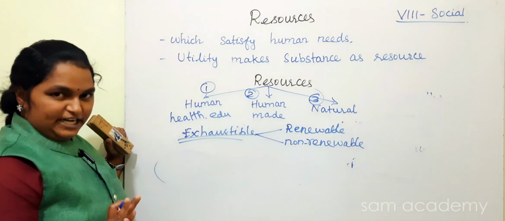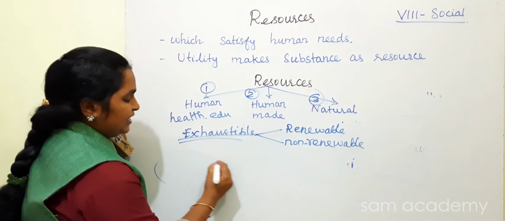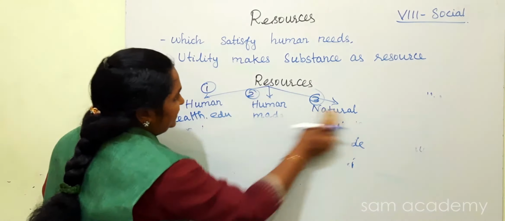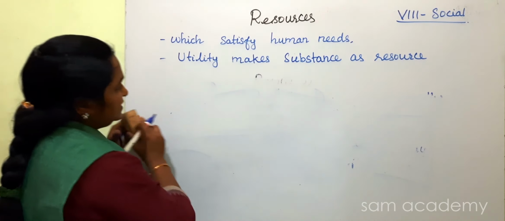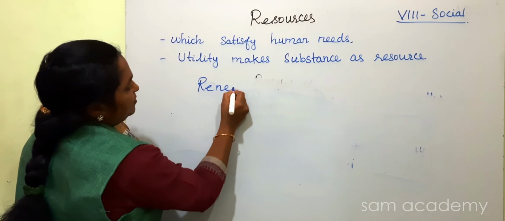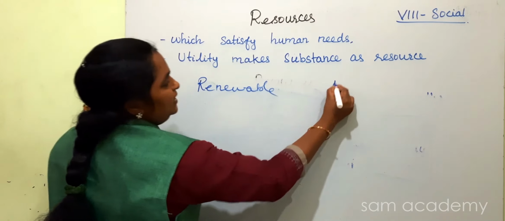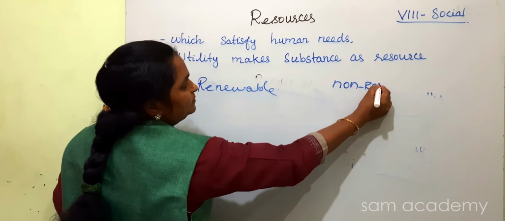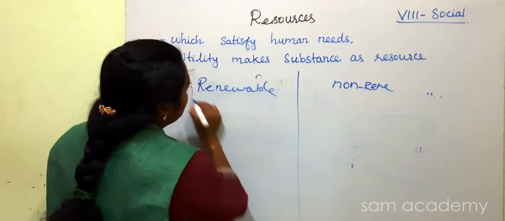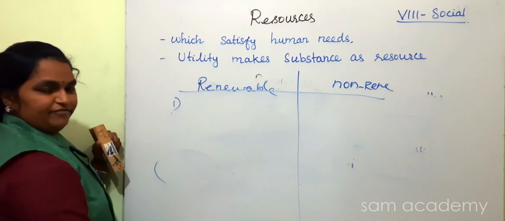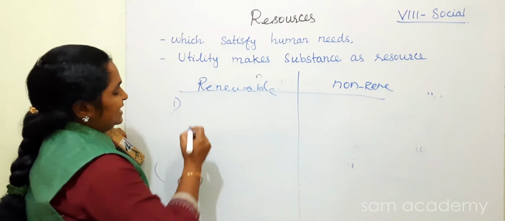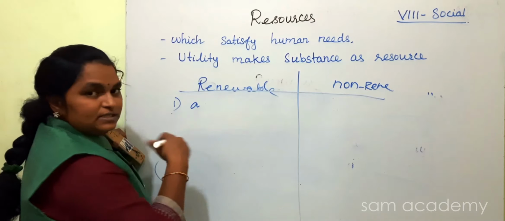Good. What is renewable in the sense? See, we will see it in a different manner. Here renewable, here non-renewable. Okay. So here we will see the difference. Renewable in the sense available stock is a lot.